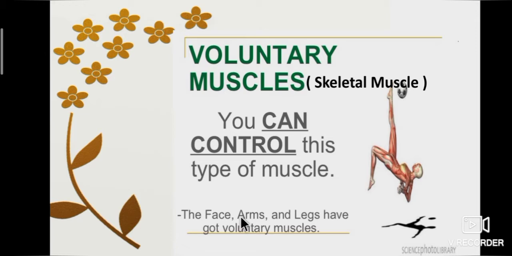Example, face, arms and legs have got voluntary muscles. In a particular situation, we are able to control the laughing. So, face is a voluntary muscle.